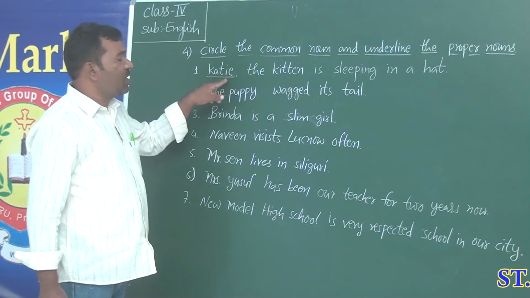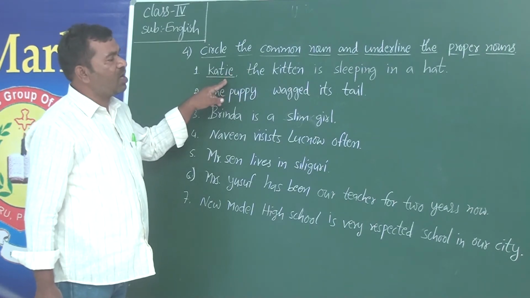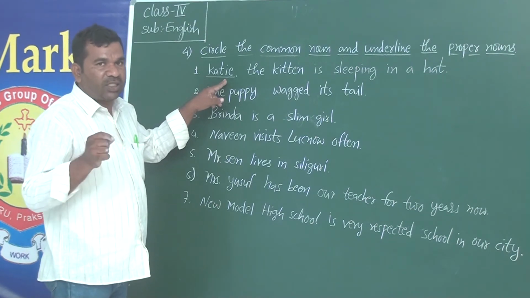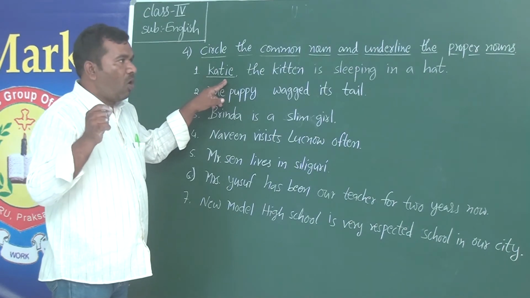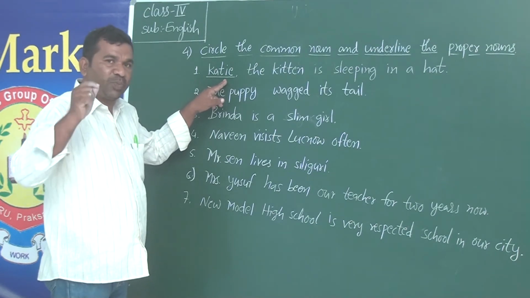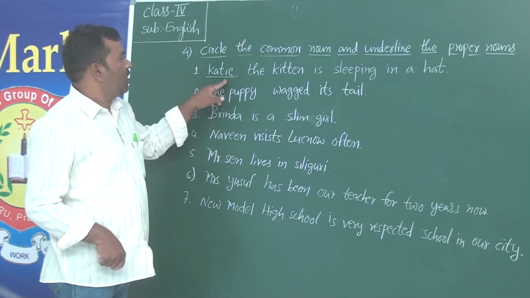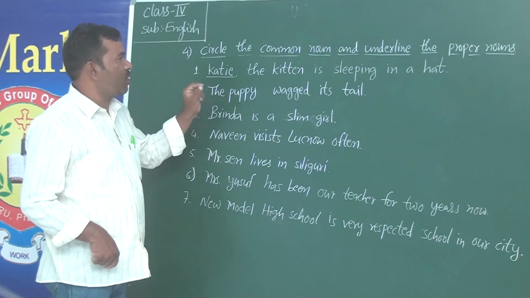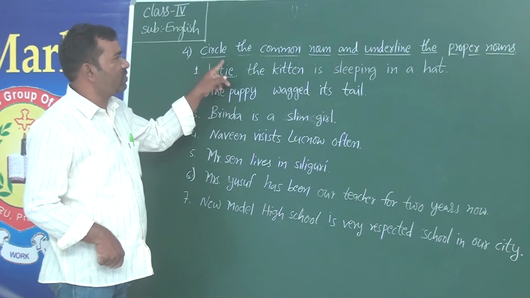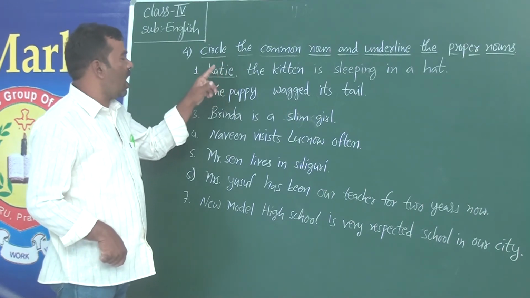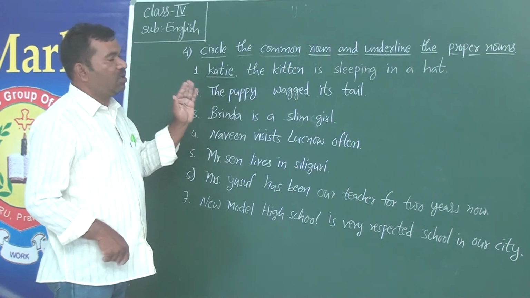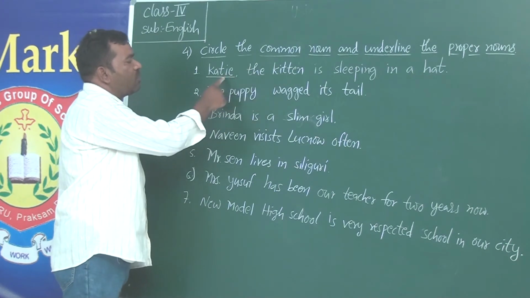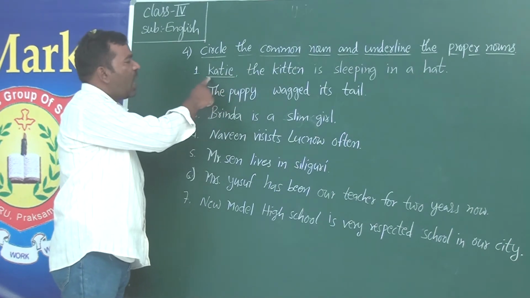As we learned earlier, if any animal, person, city, place or anything has a specific name, then it is called a proper noun. And every proper noun has to be underlined as per this rule. So as it is the name of the kitten, it will be a proper noun. So we have underlined it here.